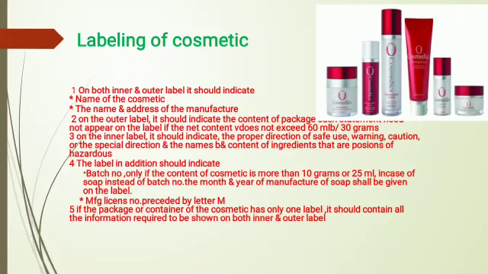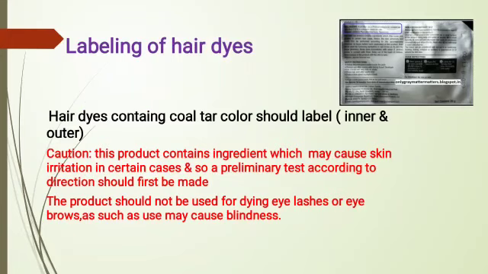Next content is the labeling of hair dyes. We know that hair dyes are used to color our hair, and they are labeled with warnings and precautions, as we see in the following picture. Hair dyes containing coal tar color should be labeled inner and outer: Caution: this product contains ingredients which may cause skin irritation in certain cases.